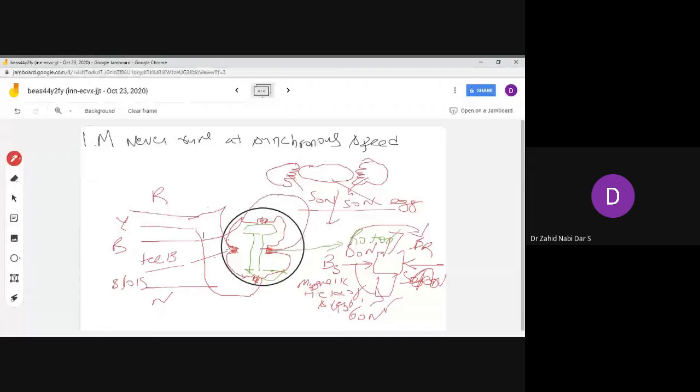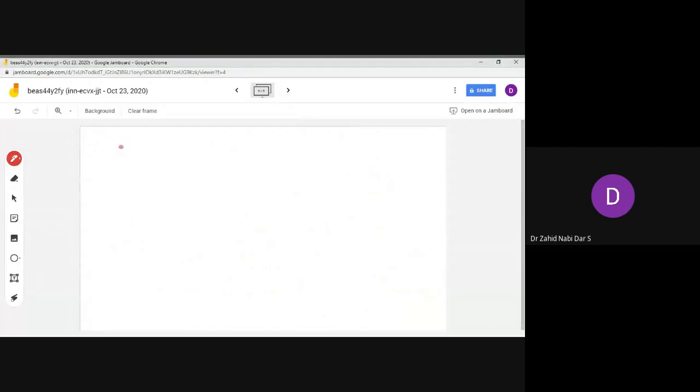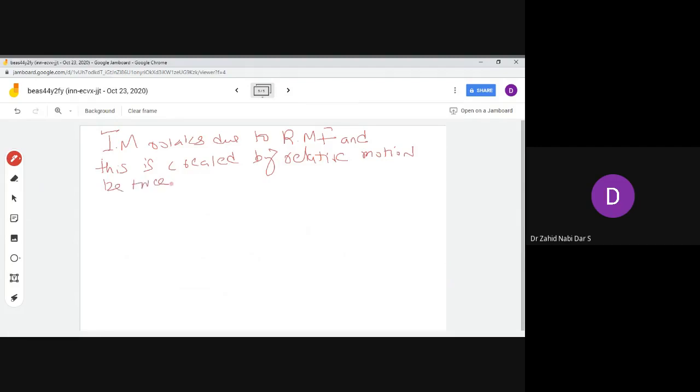So what is the reason for the induction motor to rotate? When we are using the induction motor, how does it rotate? It rotates due to the rotating magnetic field, and this is created by the relative motion between the stator and rotor magnetic fields.